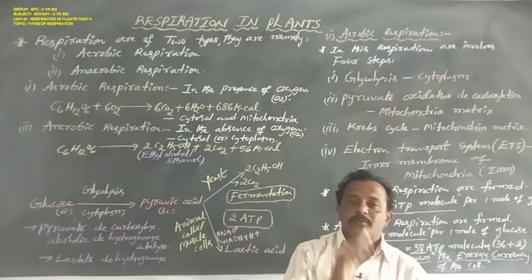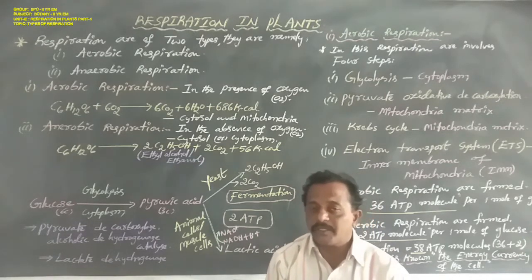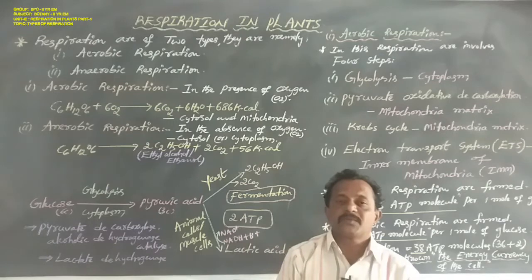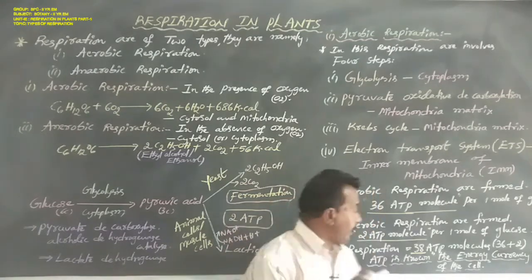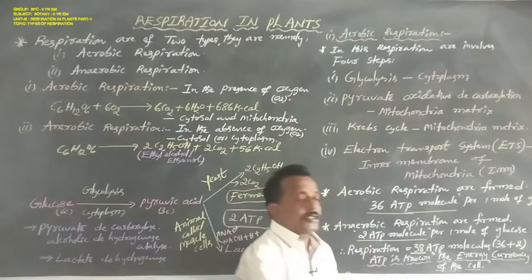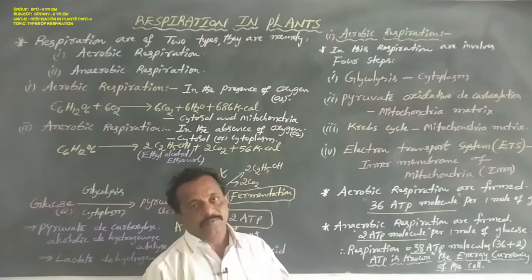In this respiration process, energy is formed in the form of ATP molecules, that is adenosine triphosphate.